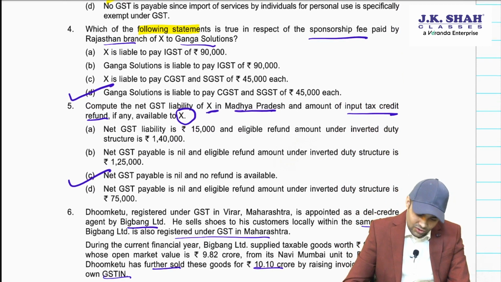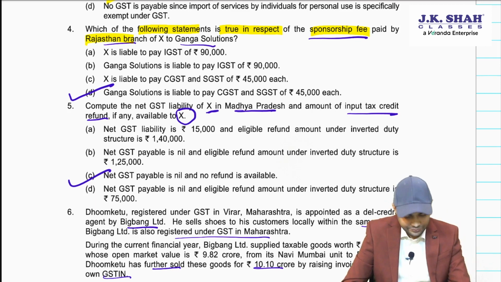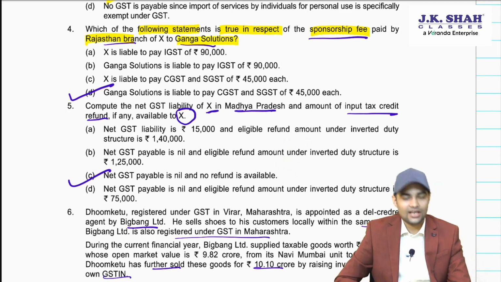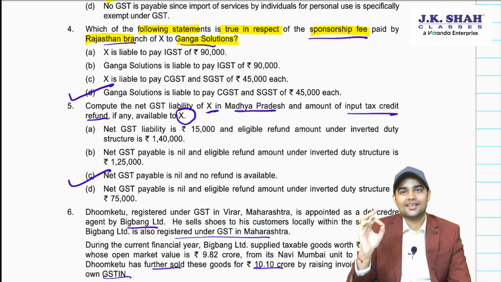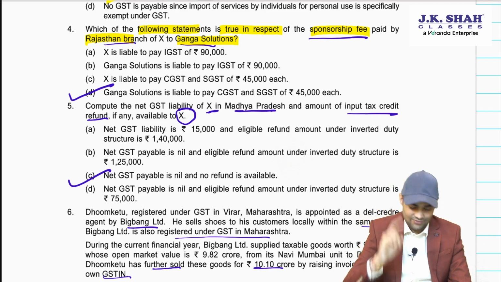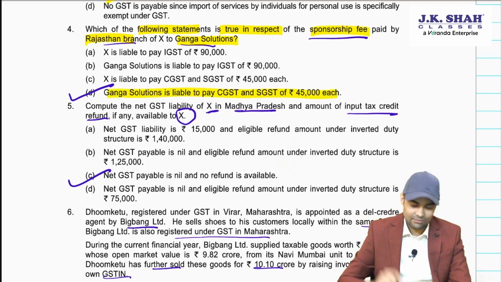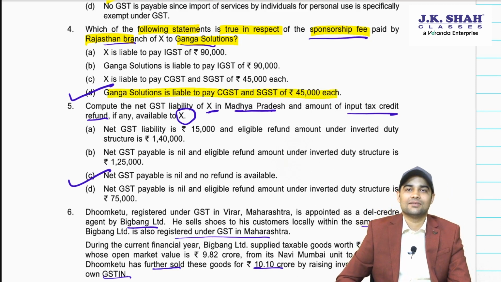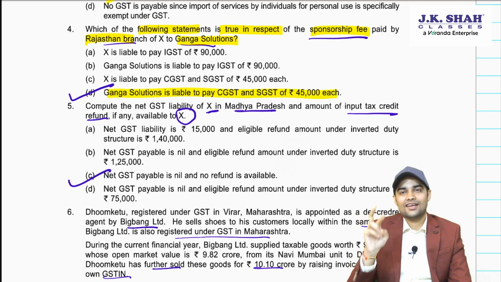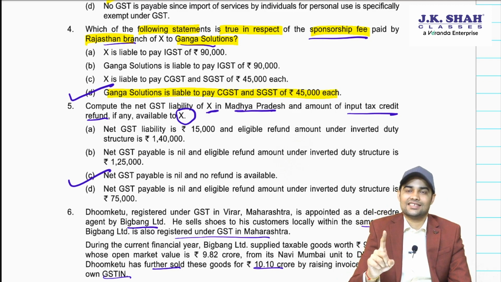Which of the following statements is true in respect of sponsorship fee paid by Rajasthan branch of X to Ganga Solutions? Well, for the sponsorship fee, Ganga Solution is liable to pay C and S because the place of supply will be Rajasthan.